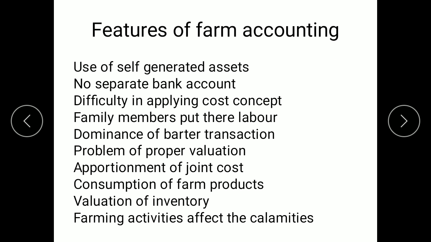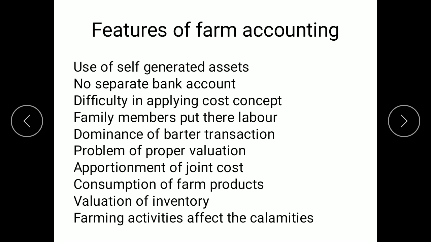And the next point is no separate bank account. Farming being a family business, the activities of family business and the activities of family itself are mixed up. For the entire family, only one account will be there in which they maintain family transactions as well as the farming transaction. That's why it is very difficult to segregate between the family and the business. The next point is difficulty in applying cost concept. According to this concept, fixed assets are valued on the basis of either purchase price or generation cost. So what happens? Application of the costing concept will be difficult.